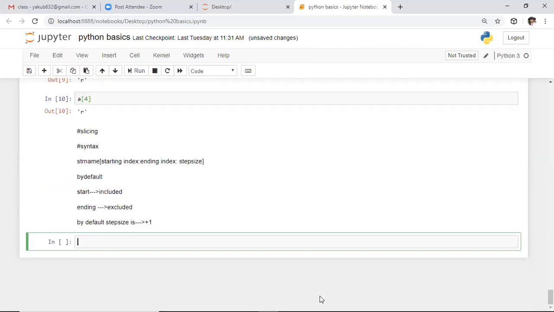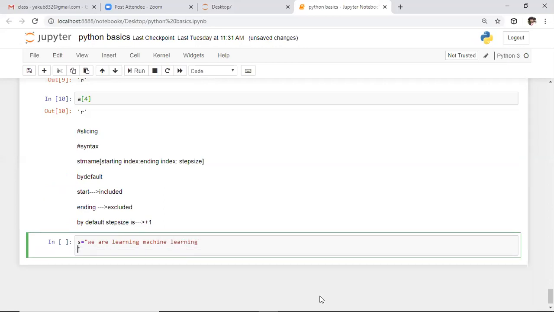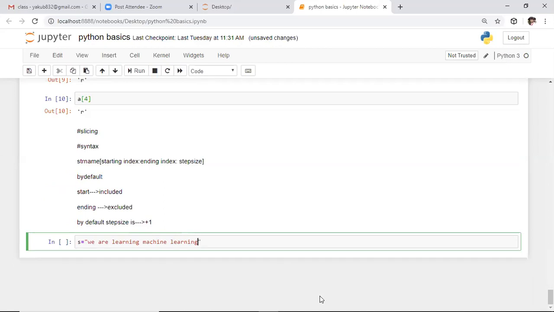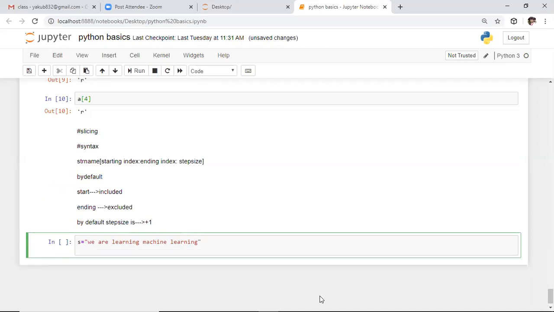After this, I'm taking one smaller string. I'm defining one simple string: we are learning machine learning. After defining this string, I want to access a specific portion from it. Initially, I'm saying s. If you want to perform slicing, we need to specify the string name. Next, we need to use square brackets, and inside them we need to specify the attributes or parameters.